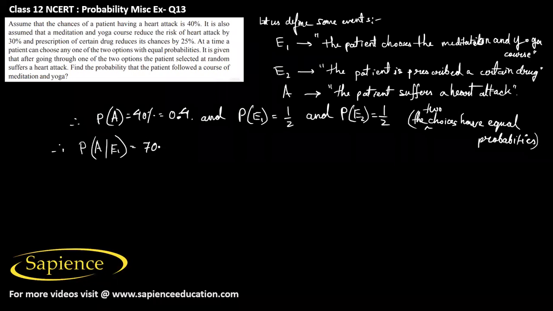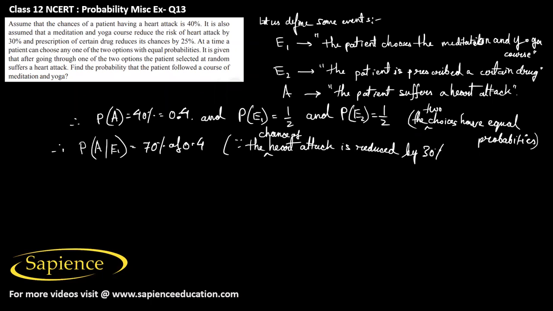That would be obviously 70% of this 0.4. Since the chance of heart attack is reduced by 30% by the yoga course, it means that even if he or she takes the yoga course, there is a probability of 70% for getting the heart attack.